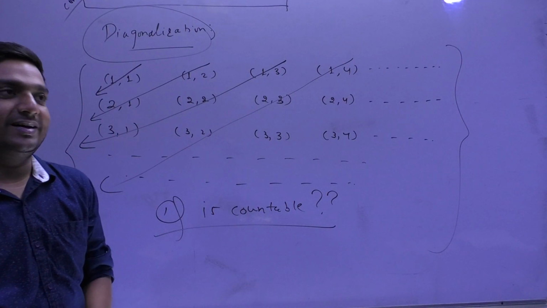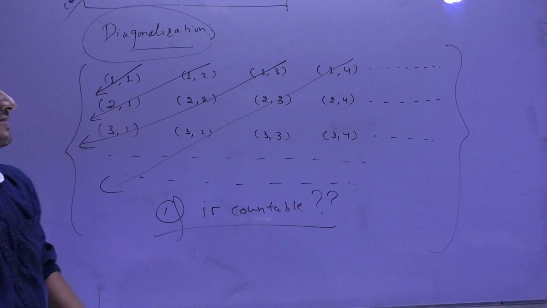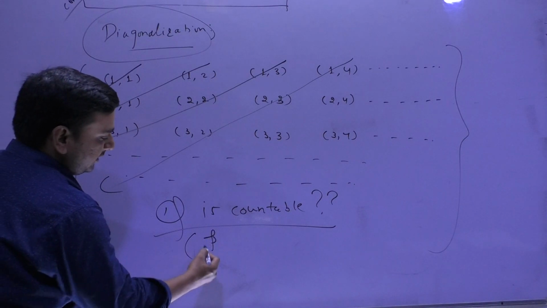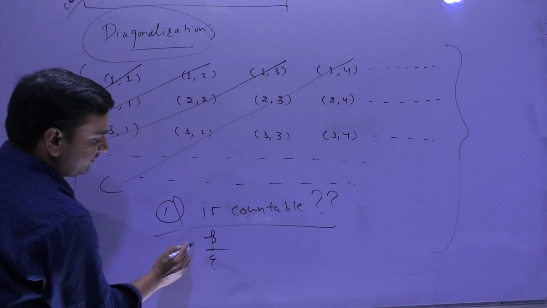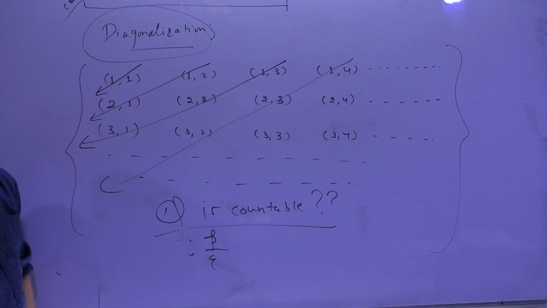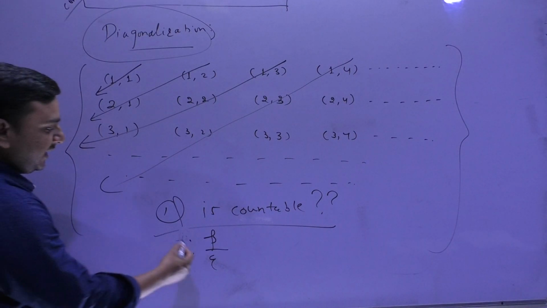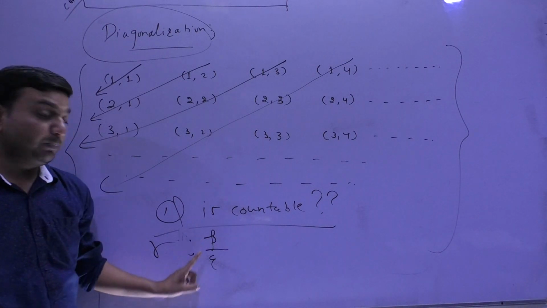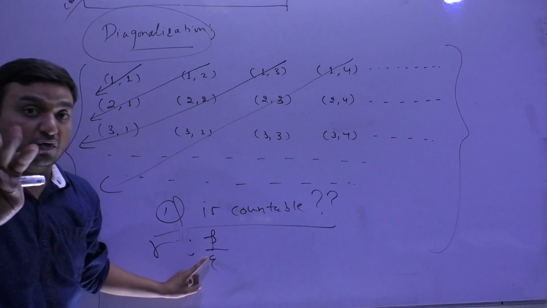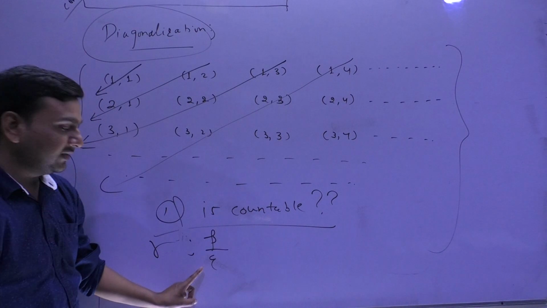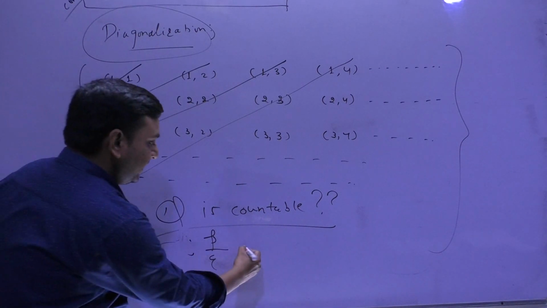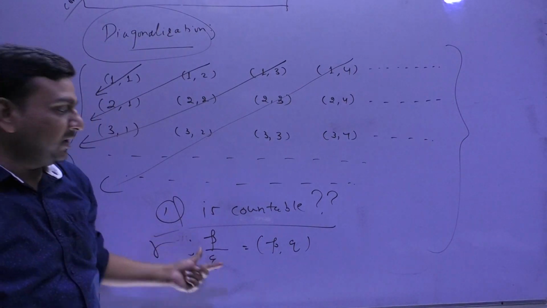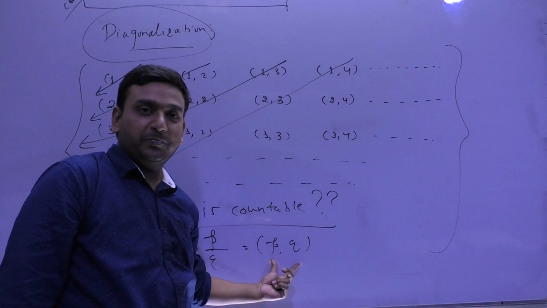So this is a half target for you guys. Hint is diagonalization. Okay, how do you write Q? Means elements of the form P by Q. So any rational number R will be written as P by Q. There will be some P, there will be some Q. So what I did is, I will just represent any rational number by P comma Q.